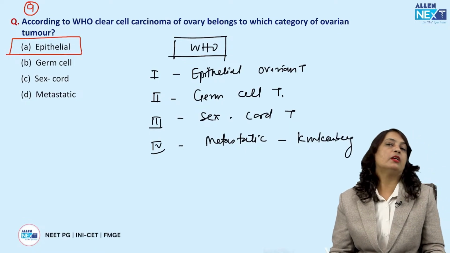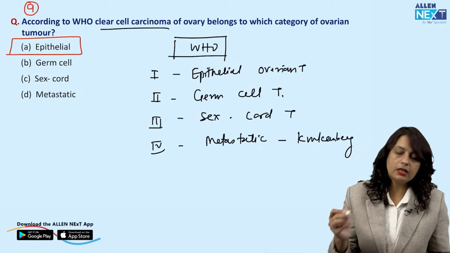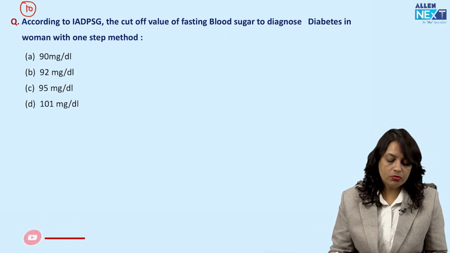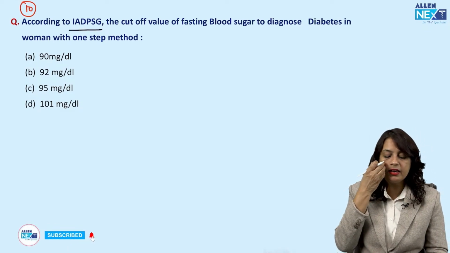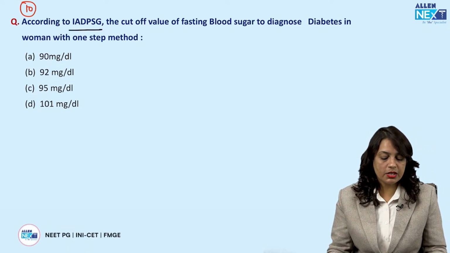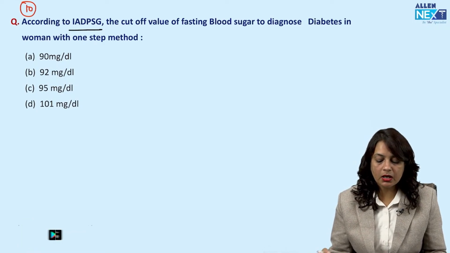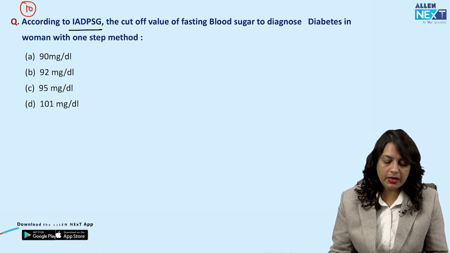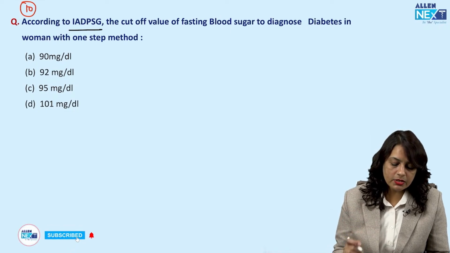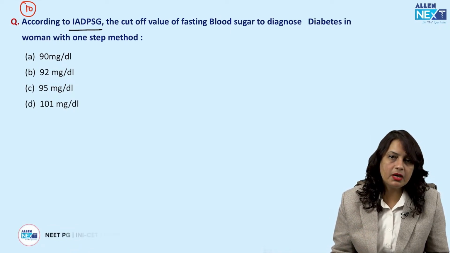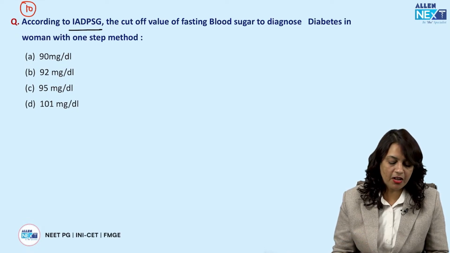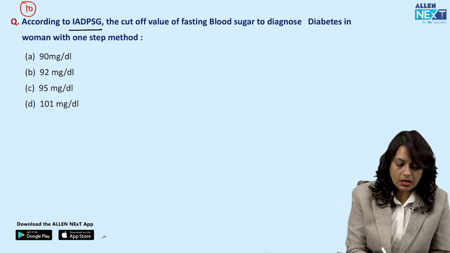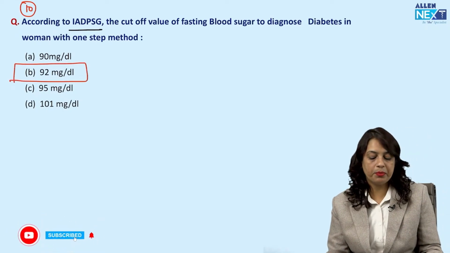So, epithelial ovarian tumors, clear cell carcinoma is an epithelial ovarian tumor. Next, according to the criteria of the International Association of Diabetes in Pregnancy Study Group, what is the cutoff value for fasting blood sugar to diagnose diabetes in pregnancy with a one-step method? Is it 90 milligram per deciliter, 92 milligram per deciliter, 95 milligram per deciliter, or 101 milligram per deciliter? The correct answer is 92 milligram per deciliter.